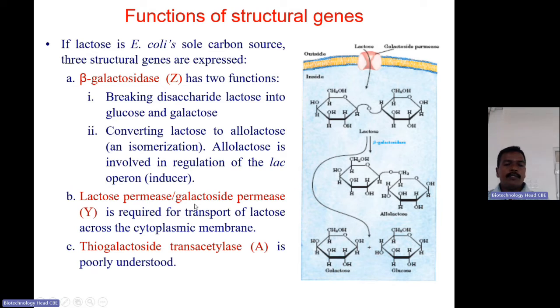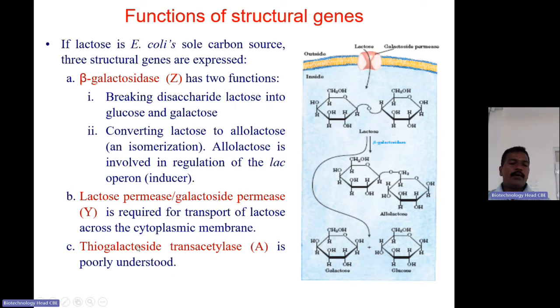The lactose permease, or galactoside permease, is mainly involved in transport of lactose. It increases the permeability of the bacterial cell wall so that the external lactose will enter inside through the permease action.